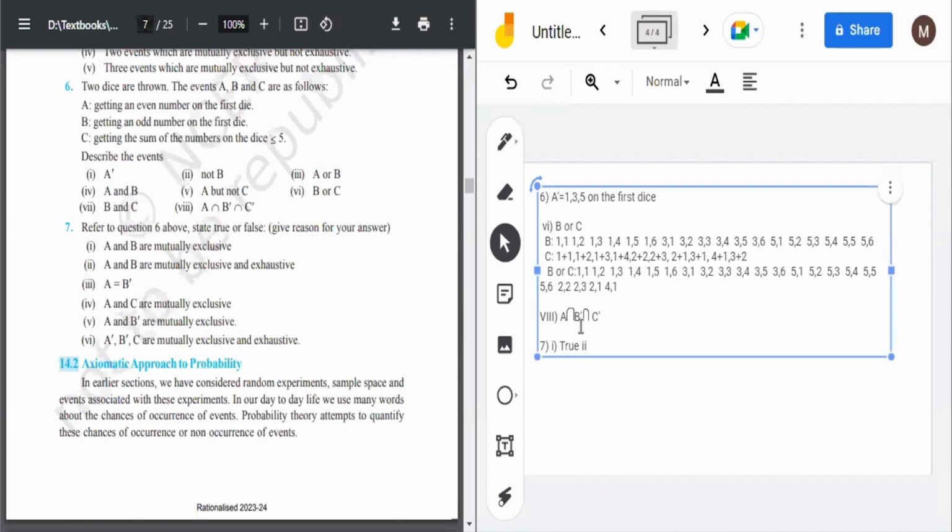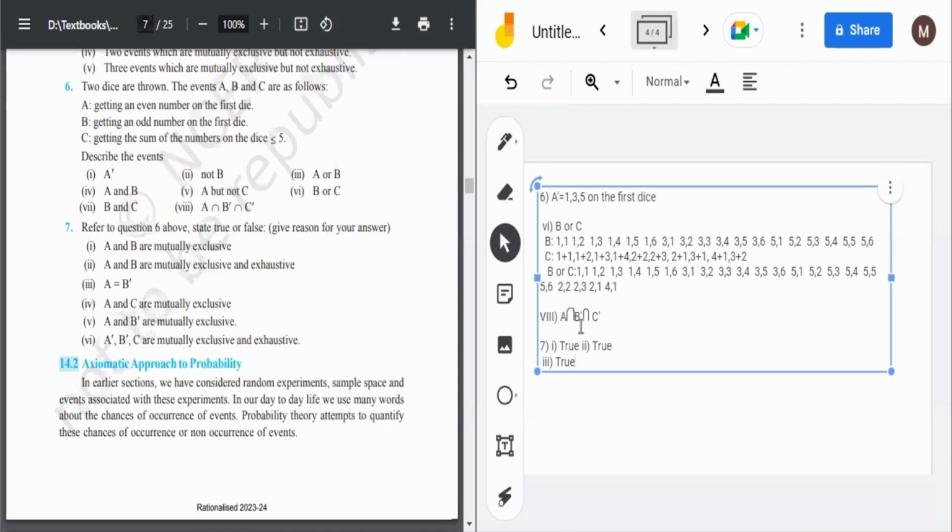Then A is equal to B dash, obvious सी बात है, ये भी true है. Second is also true. Then third is also true. Why? Because A is equal to B dash. Obviously, B is getting an odd number on the first die, so B dash should be getting an even number on the first die. So A and B dash will be same.